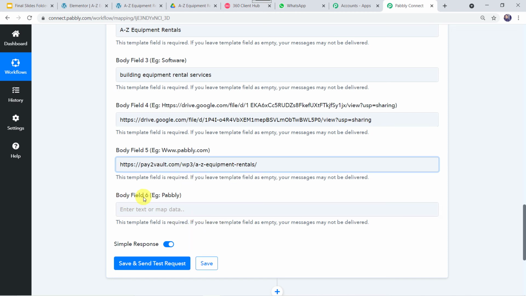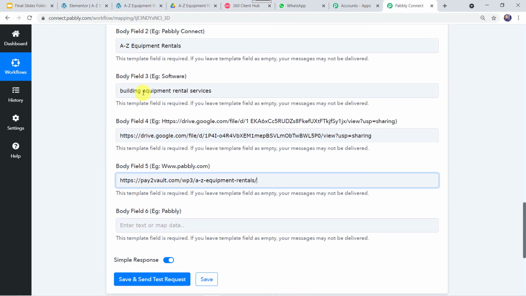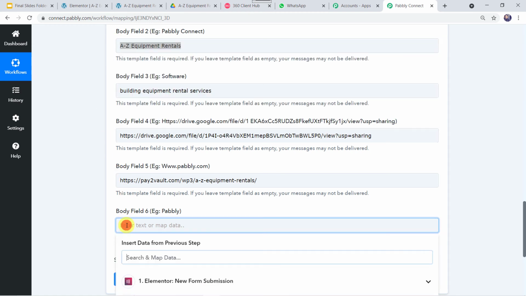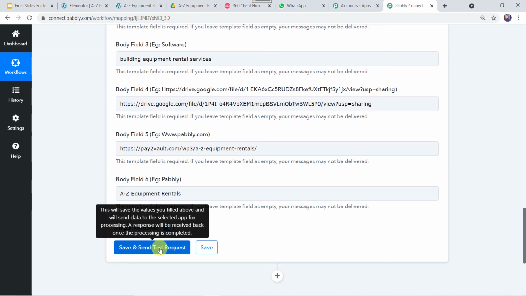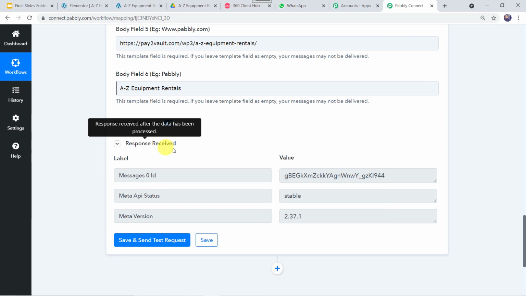Okay. And last, body field 6, here we have to give the organization name. In the template also, thank you, regards, and here the name is going to come, the organization name. So here I'll go to Pabbly Connect, and I'll just copy the name from here, that is A to Z Equipment Rentals, and I'll type the text over here. Okay, and now let us click on save and send test request. Okay, and now here we can see the responses received.